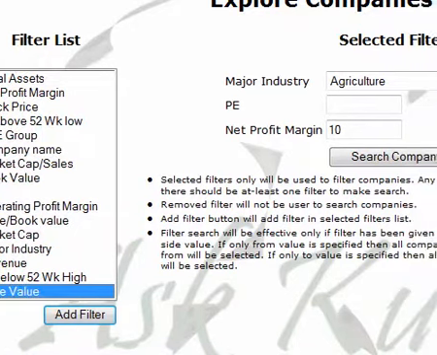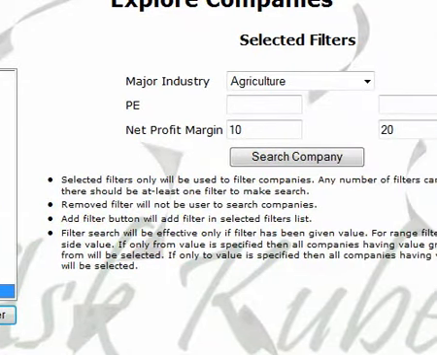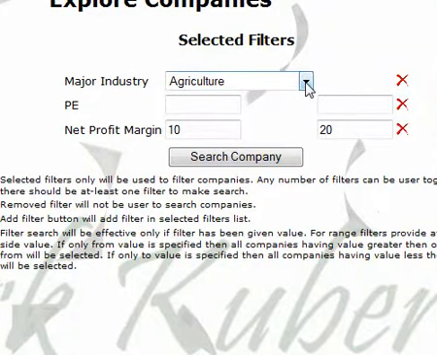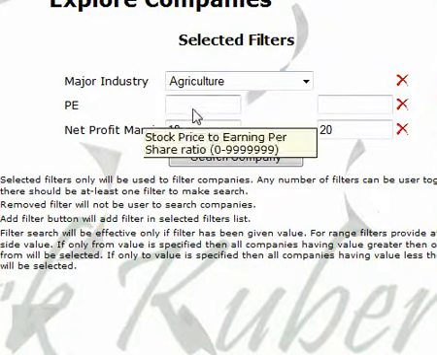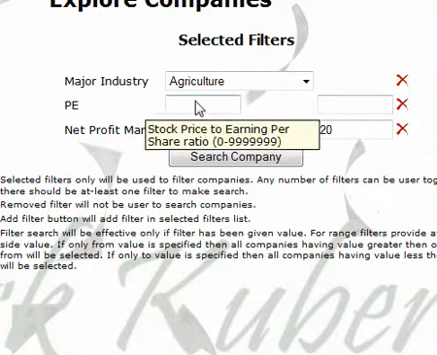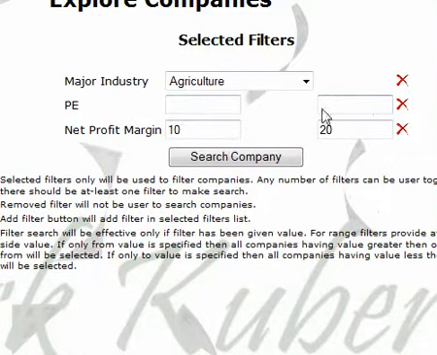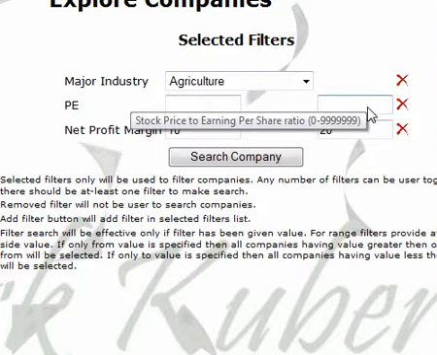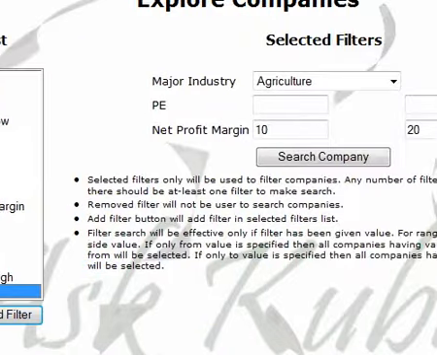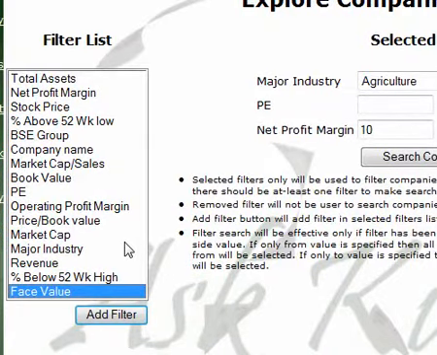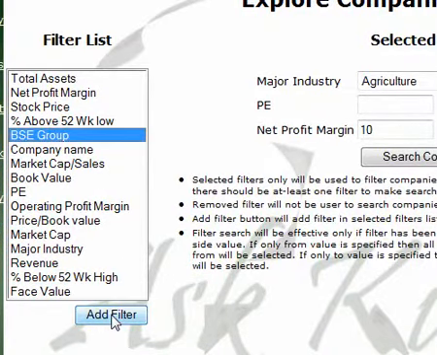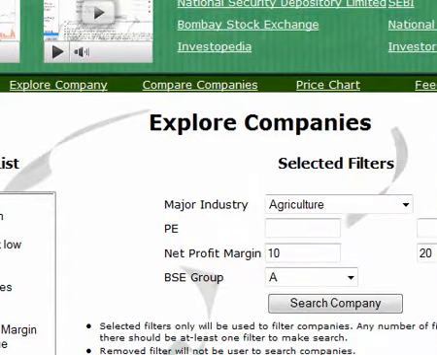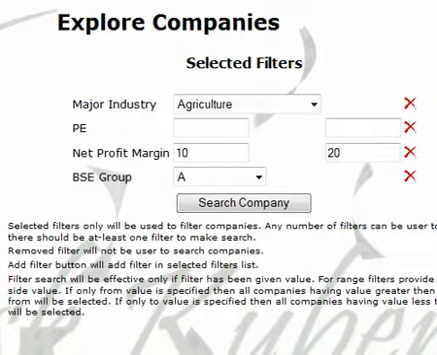Now how the filters work: you have to select a filter. If you don't provide any values, that filter will not be used. For example, in this case we have a P filter but we have not given any value, so this filter will not be used to search company. Let's do one thing. We want to add one more filter called BSE group. So we clicked on the BSE group and we can see the resulting screen having the BSE group here. So now we have BSE group A, B, B1, B2.